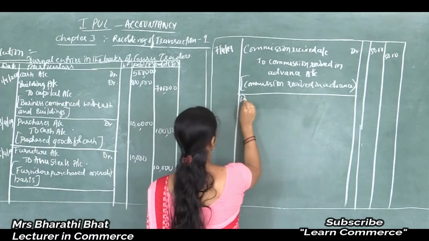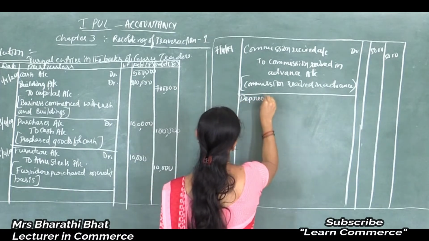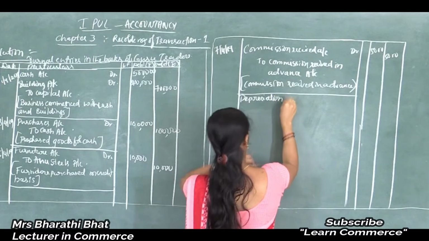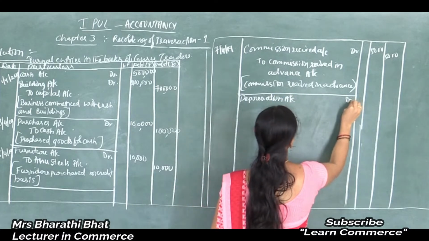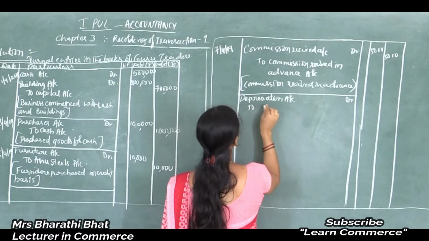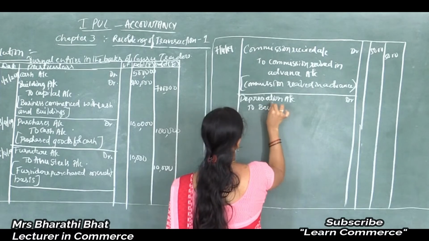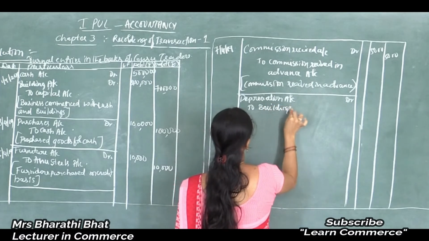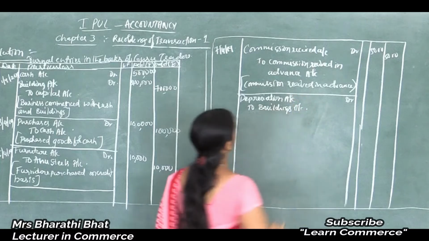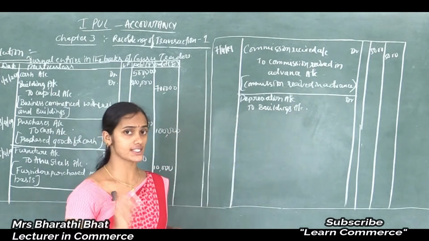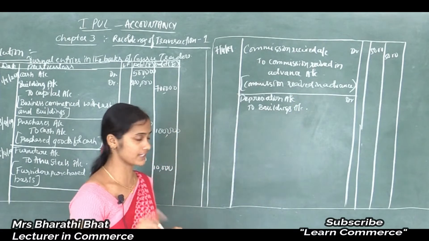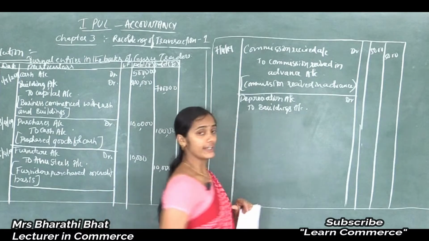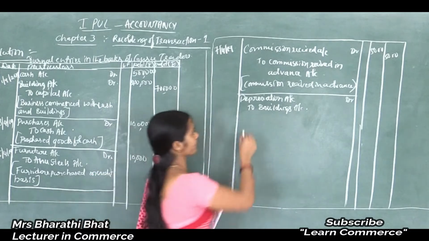So depreciation account debited to buildings account. Increase in expenses, depreciation comes under expense. Buildings, decrease in asset.